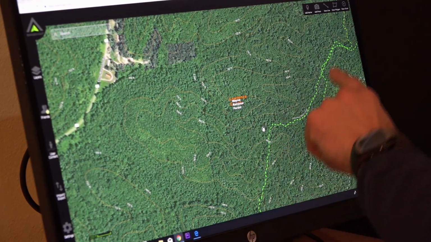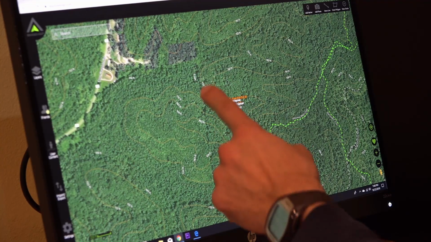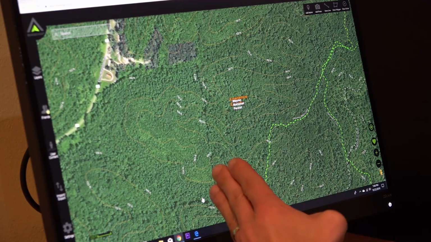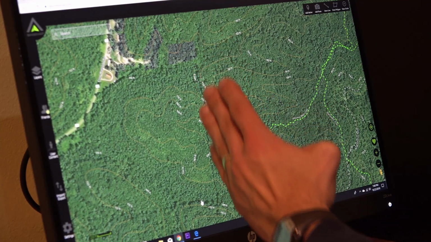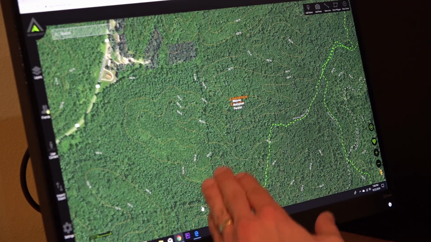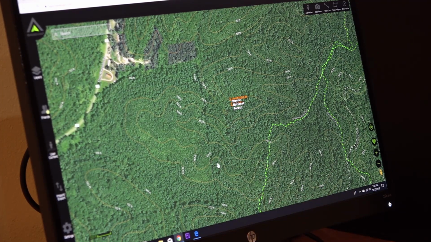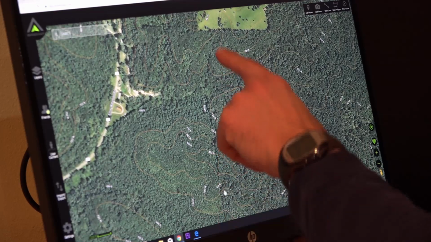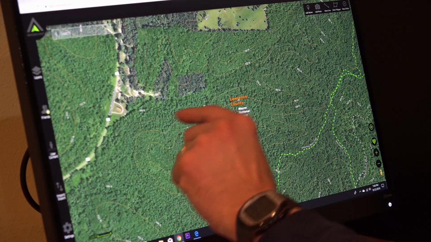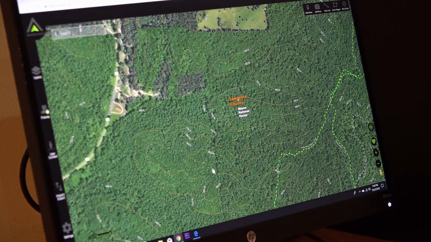You can see there's some hiking trails through here. There's also an old cut area here. You can see the line from that. Now that's going to create a travel corridor right there along that cut line, and enhancing it. Here's a draw that goes up right here. So I'm not seeing an access to that point for an evening spot that isn't potentially going to push the deer out. So let's abandon that idea right now.